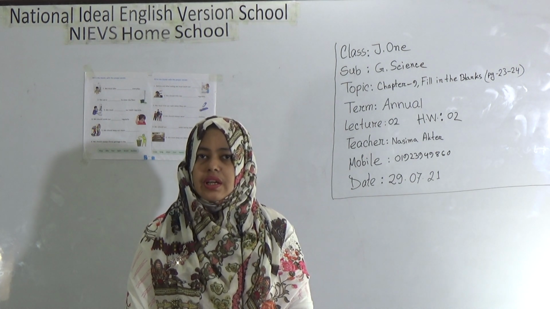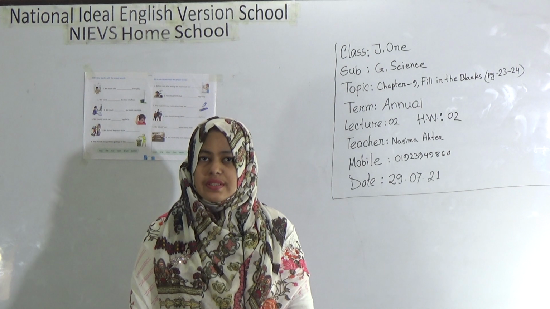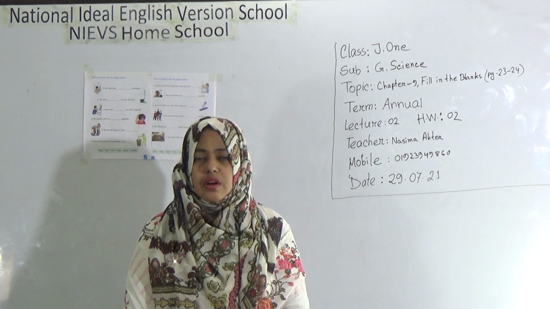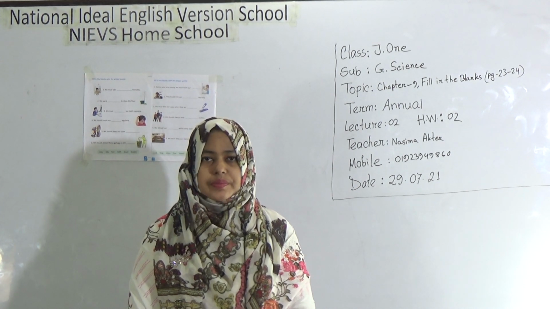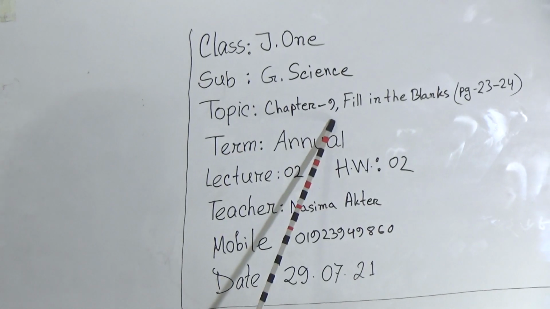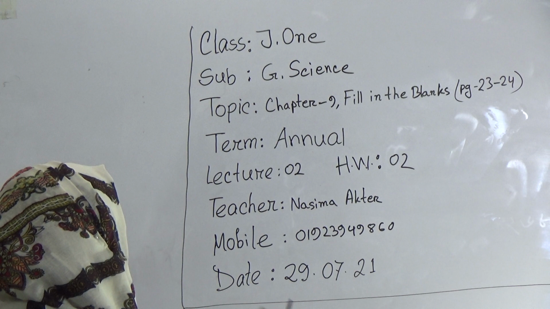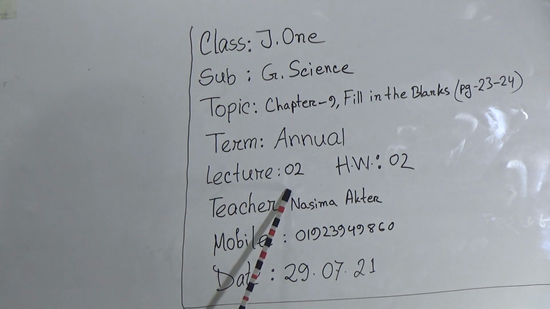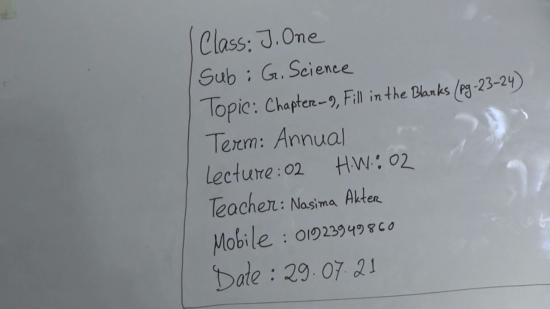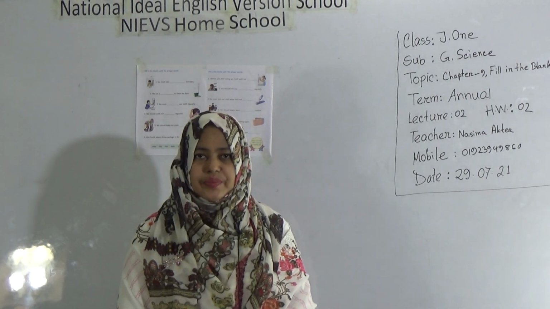Dear students, today I am going to take a general science class for class Junior 1 students. Our today's topic is chapter 9. Today we will do fill in the blanks of this chapter, page number 23 to 24. This is lecture number 2, and our today's HW will be 2 number HW. So dear students, let's begin the class.